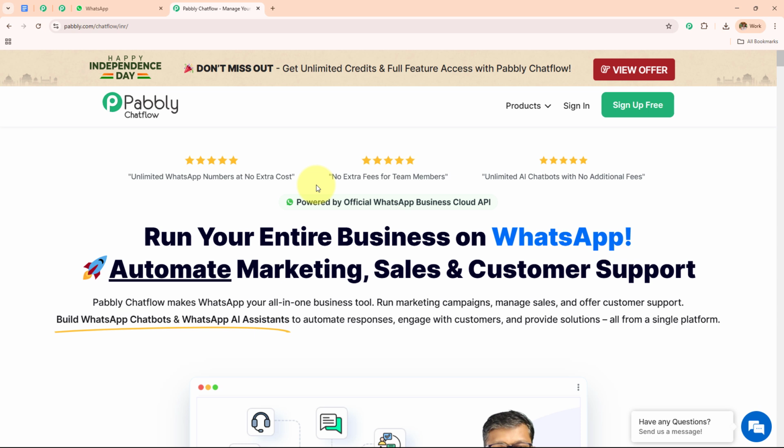After browsing this website, we need to sign in to our Pabbly Chatflow account. On the top right corner, you can see two options, sign in and sign up for free. If you are an existing user, click on this sign in, and if you are a new user, click on this sign up for free, and this will give you 100 tasks free on monthly basis. As I'm an existing user, I'll go with the sign in.